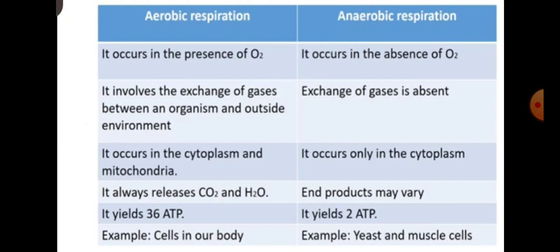Now, students leave this point because this point you will not understand. It yields 36 ATP, means here you can write, in case of aerobic respiration, it releases a large amount of energy, and in case of anaerobic respiration, it produces less amount of energy, right? You don't write this ATP. ATP actually is a form of energy. So this one you will not understand now. Instead of this point, you will write, in case of aerobic, it produces a large amount of energy, and in anaerobic, it produces less amount of energy, right? Now, an example in case of aerobic is cells in our body, anaerobic is yeast and muscle cells only.